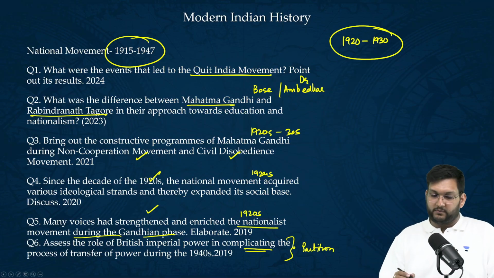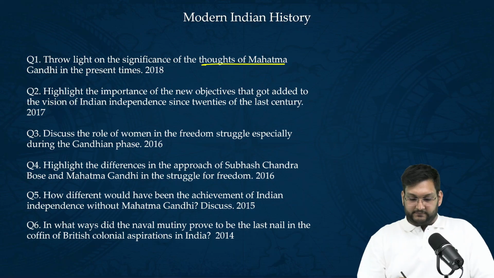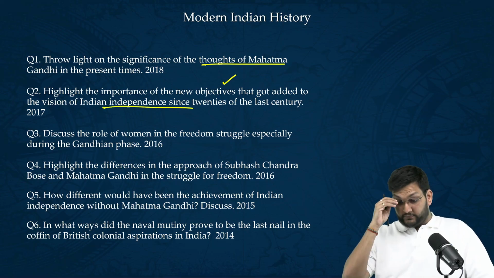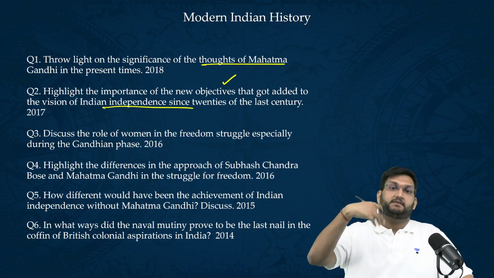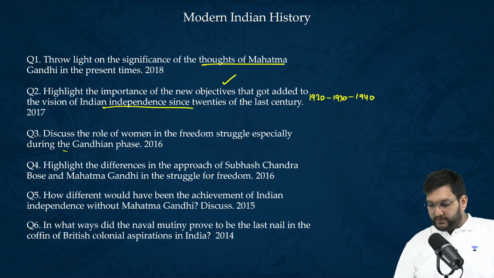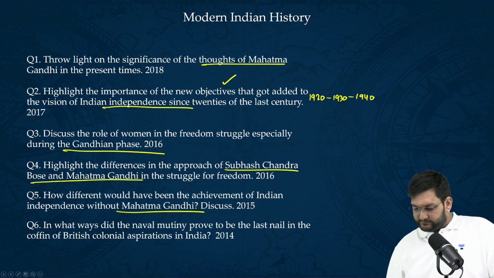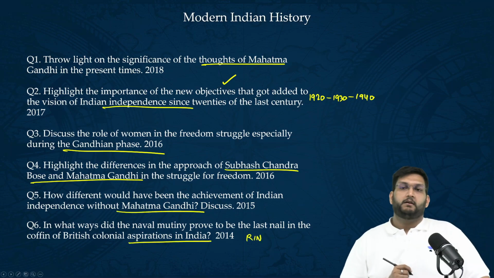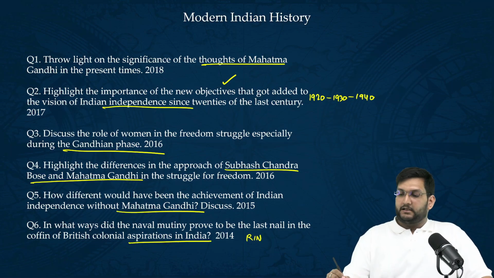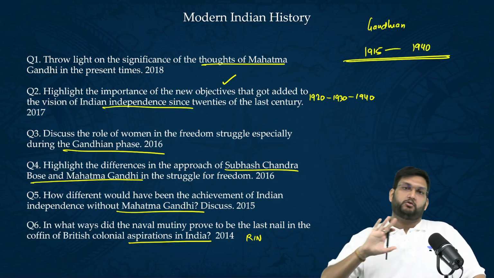Then, if you look at the question pattern, significance of Gandhi's ideas, importance of the concept of independence, its vision, and how it matured in these periods in that regard. Then, role of women, Bose and Gandhi, Gandhi's achievements, and RIN mutiny. So one thing is very clear. Gandhian phase is very, very important because questions between 1915 to 1940 are coming.